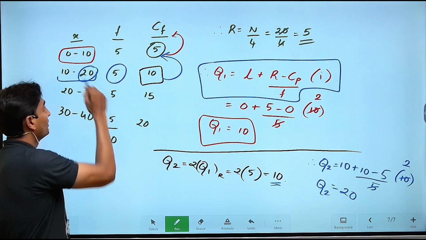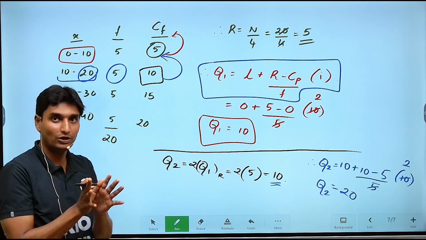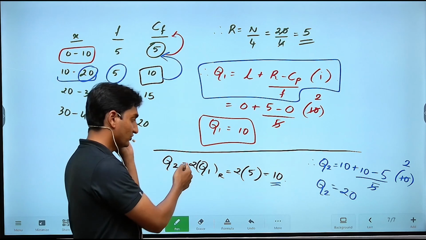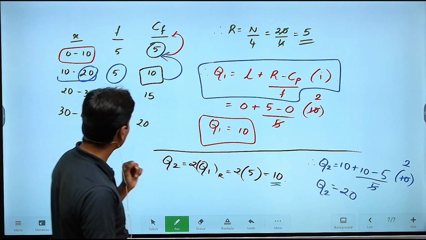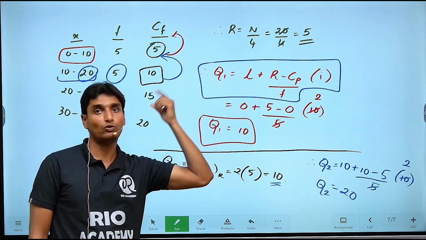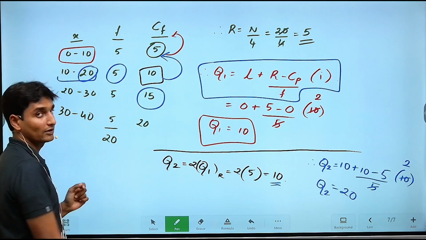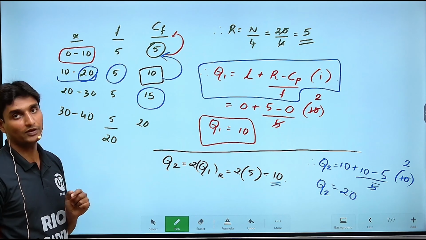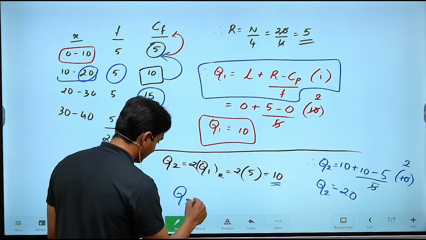Okay, 20. Now on the same basis, you'll have to find out the value of the third quartile, which is nothing but 3 into the rank of Q1. Substitute it, you'll get the value to be, I think, 15. Exactly. Substitute once again the formula, the required cumulative frequency will then turn out to be 15. And you have the L, you have the Cp, you have the F, substitute the values and simplify. You'll get once again the third quartile value. I'll just write down the value guys, to be equal to 15.